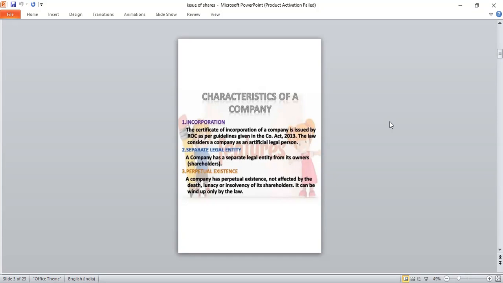Then next one, separate legal entity. The company has a separate legal entity from its owners. Who is the owner? Shareholders. The company is separate and the owner is separate. Then third one, perpetual existence. A company has perpetual existence, not affected by the death, lunacy or insolvency of its shareholders. So a shareholder is different and the company is different. It can be wound up only by law.